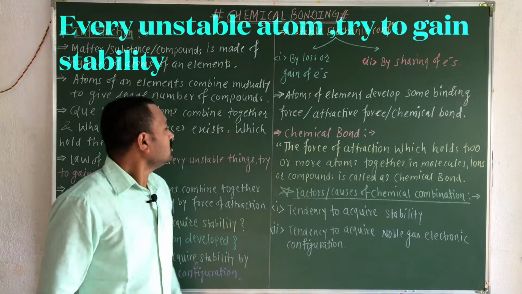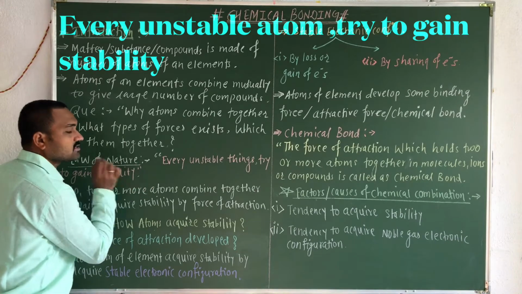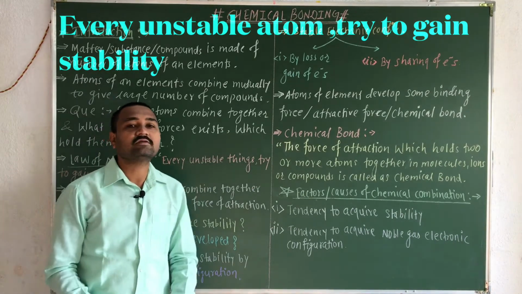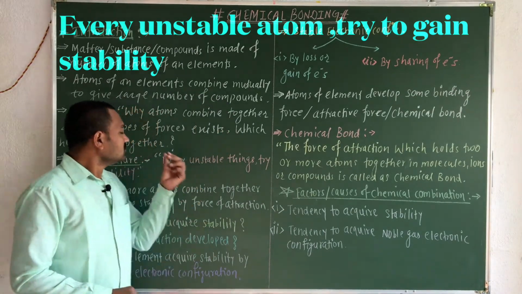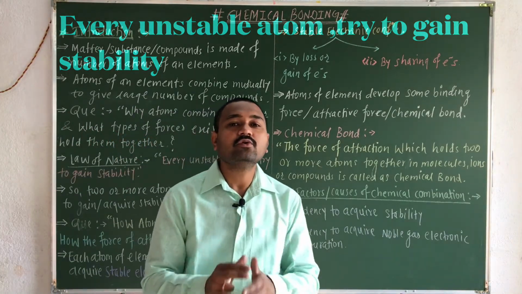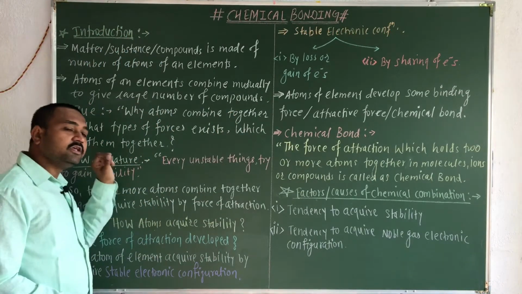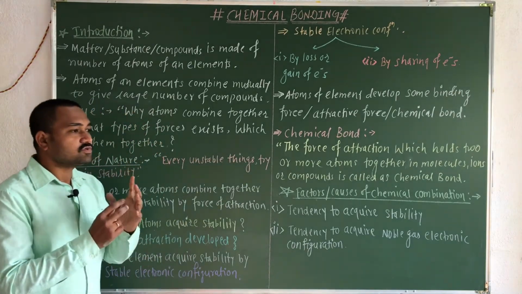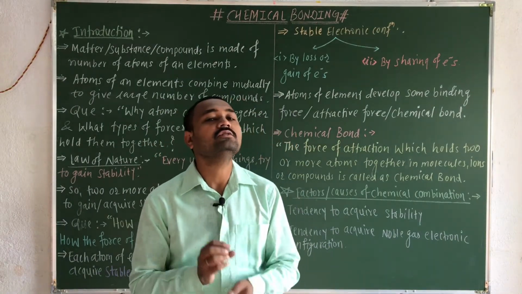Now again there is one important law of nature, is it right? Now what is the law of nature? Every unstable thing tries to gain stability. If this is the law of nature, obviously atoms also want to get stable. The answer to this particular question is partially obtained by the law of nature, is it right? So generally here we conclude that the atoms are held together to achieve stability.